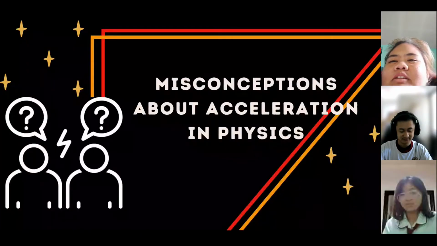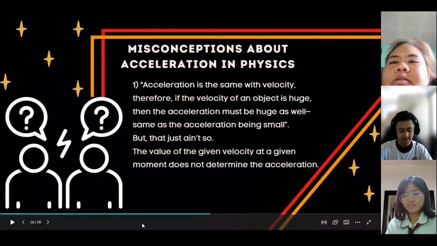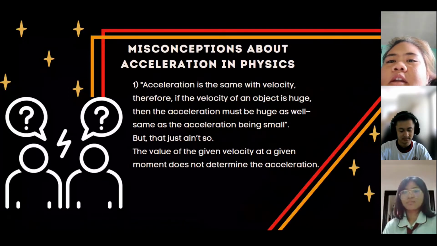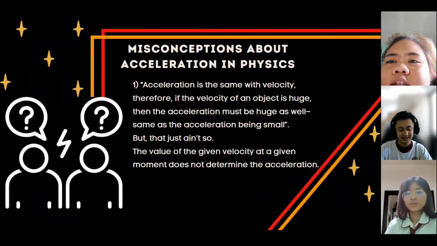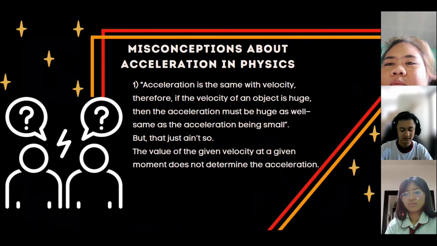Misconception about acceleration in physics: acceleration is the same as velocity. Therefore, if the velocity of an object is huge, then the acceleration must be huge as well, and if the velocity is small, the acceleration must be small. But that just ain't so. The value of the velocity at a given moment does not determine the acceleration.